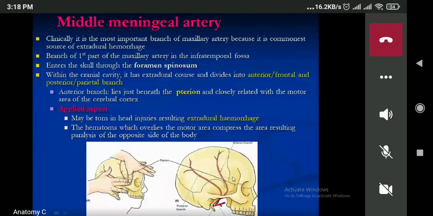Okay? Now, when the middle meningeal artery gets ruptured, there will be a collection of blood, and this area also has a relation with the motor area. This hematoma may compress the motor area, resulting in paralysis of the opposite side of the body. So this is the middle meningeal artery. Do you have any question to ask about the middle meningeal artery? Hello?